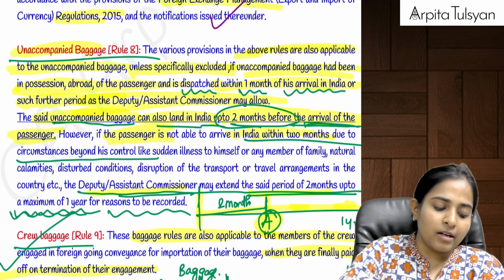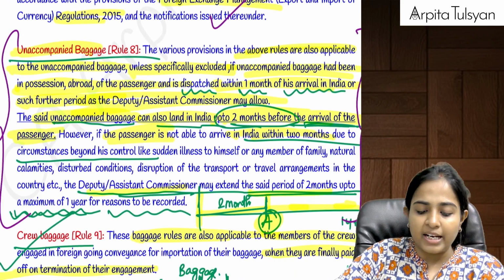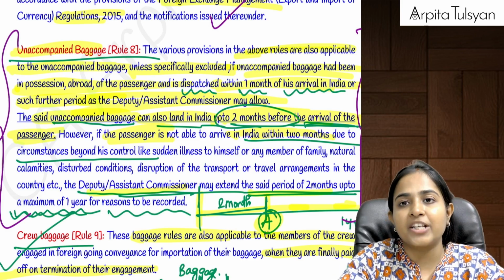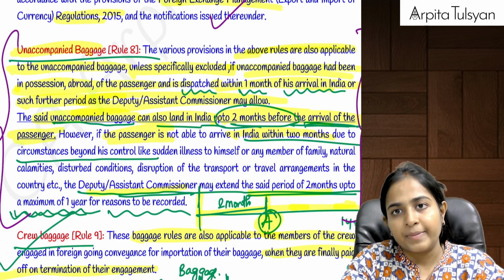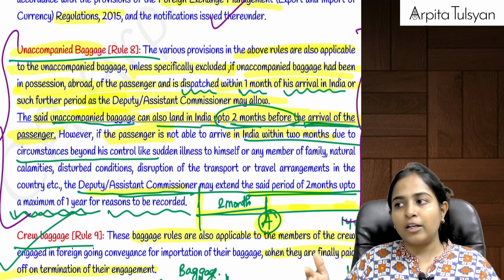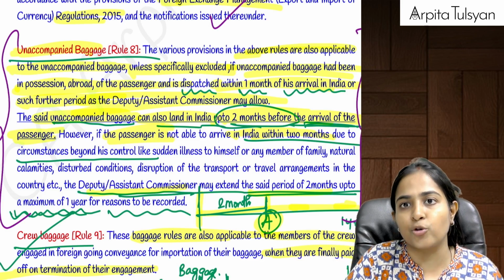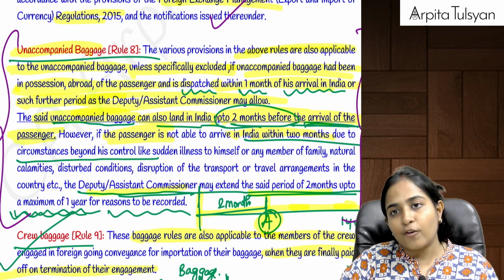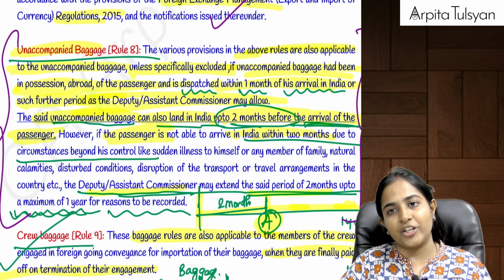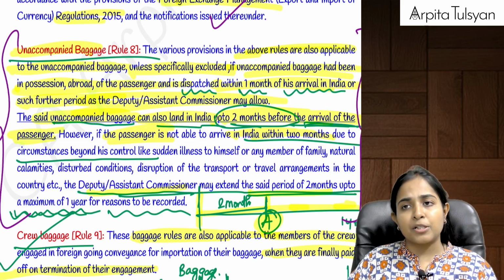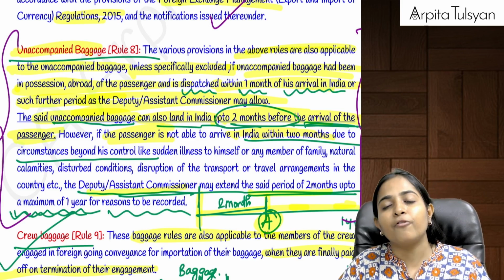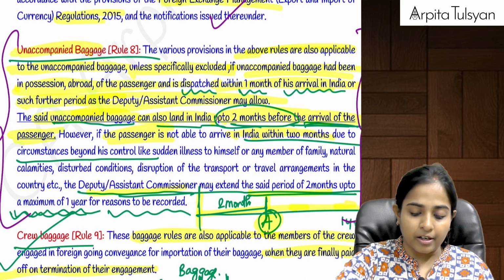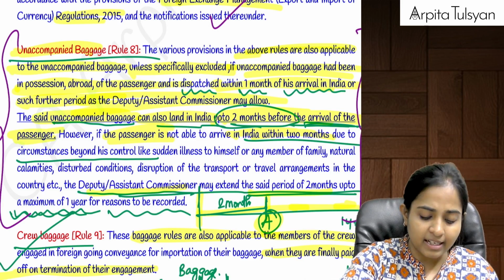Then similarly for unaccompanied baggage, generally they say that unaccompanied baggage can come 2 months before you come. Means I was planning, I am sending the luggage today to India. When I am sending the luggage, from that day within 2 months, I should reach India. If due to some exceptional circumstances, it is not possible for me to reach India within 2 months, then this time period can be extended by another 1 year by the Deputy or the Assistant Commissioner.